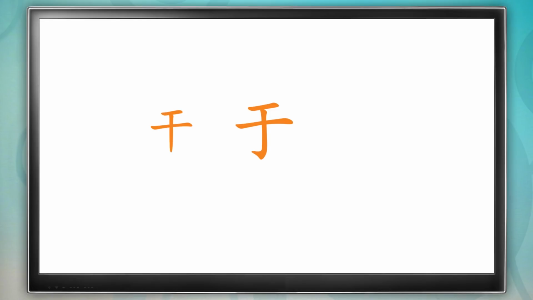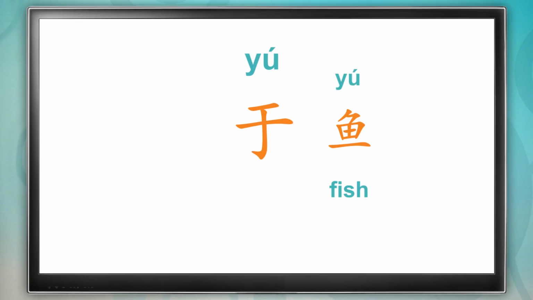I like to remember that the character 于 sounds like the Chinese word for fish, which is 鱼. So the character 于 comes with a little fish hook. What story can you come up with to remember this character?